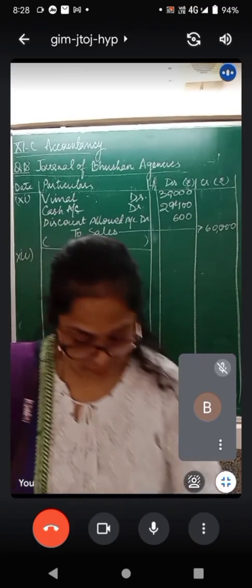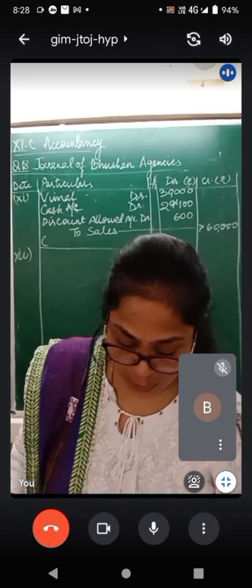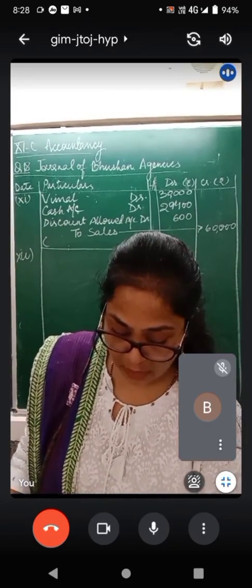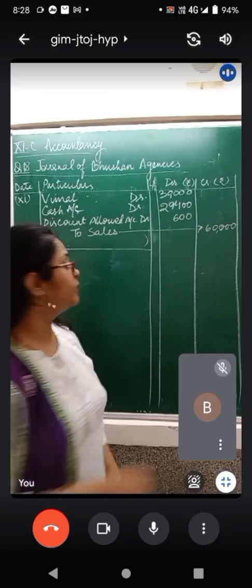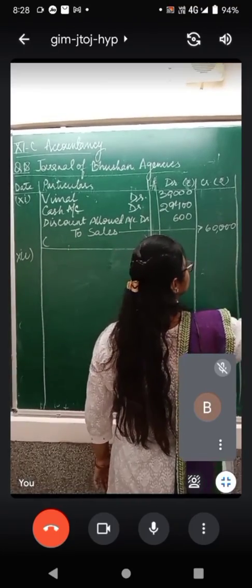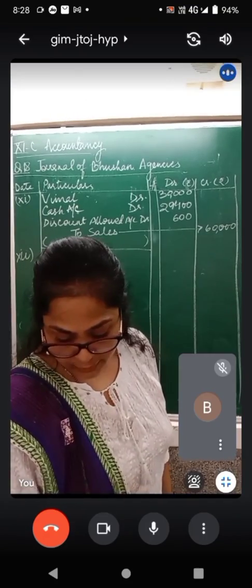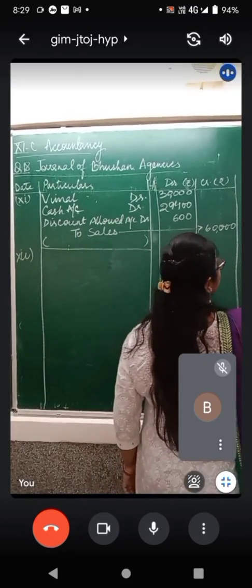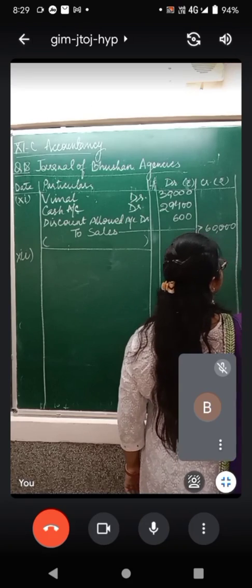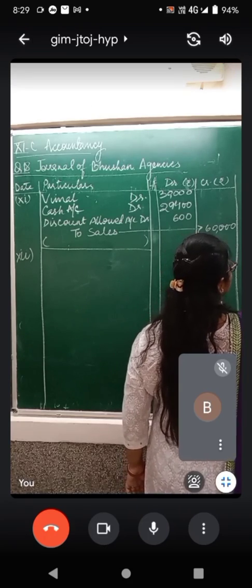Entry number 12. Mittal Brothers purchased 100 shawls at 3,000 per shawl. How much is the total purchase? Sorry, 3,000 shawls at rupees 100. How much? 3 lakh rupees. All those who are viewing it from the online section.